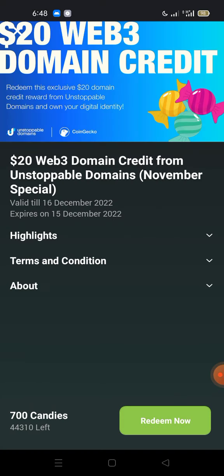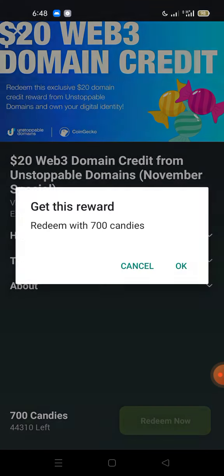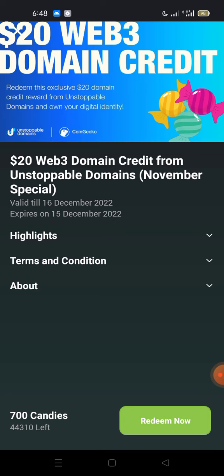Now let me see if I can claim again. I think you cannot claim two times in a month or something. There are some rules around it. So I've already redeemed this some time ago, so I don't think I can claim it again for now. So that is just the thing. But if you haven't claimed at all, you can claim now.